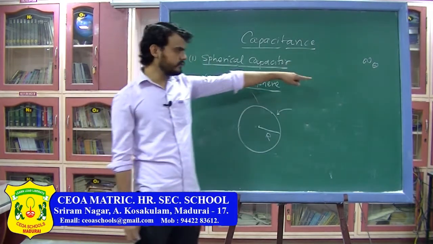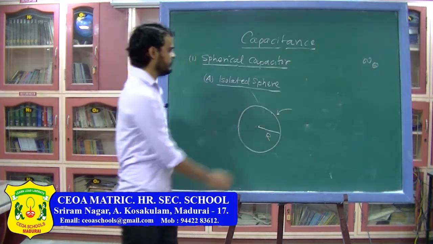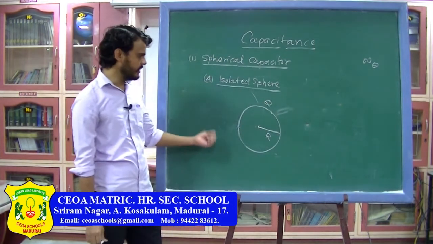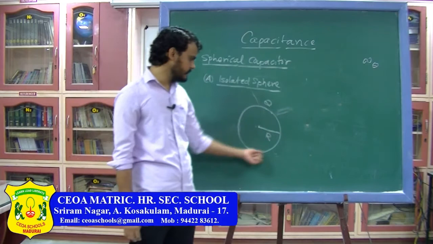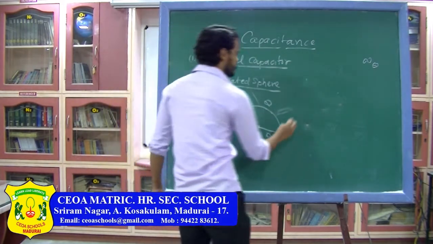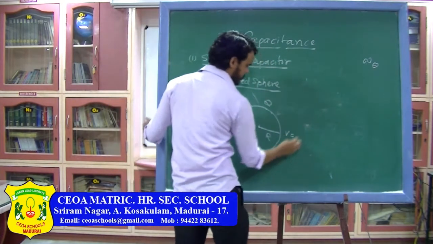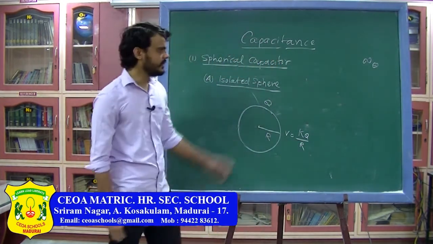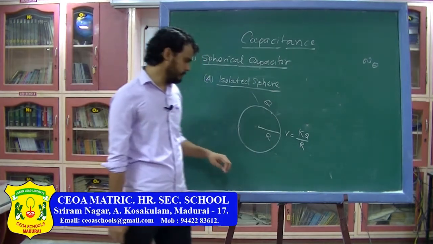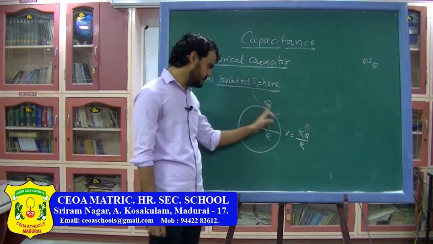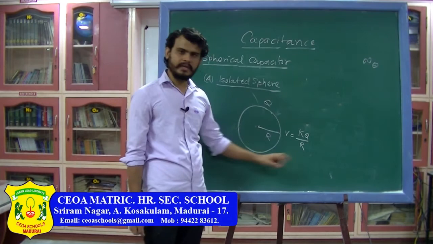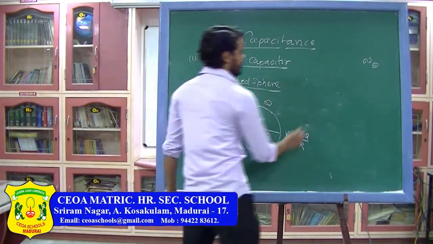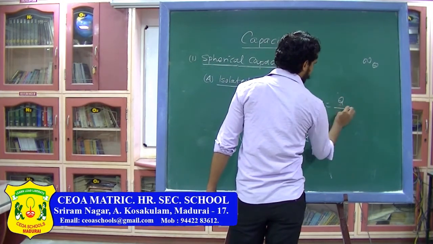So if I bring Q charge from that point and give it to this one, the charge on the conductor will be Q. And from electrostatics, you know that if the charge of a conductor is Q, the potential of the conductor can be written as KQ divided by R. So at infinity you know that the potential is 0. At this point on the surface of the conductor, the potential is KQ by R and the charge on the conductor is Q, and we have defined capacitance as charge divided by the potential.